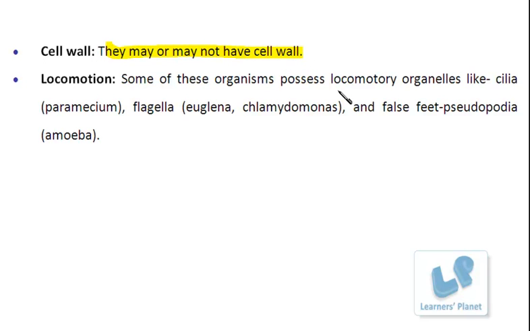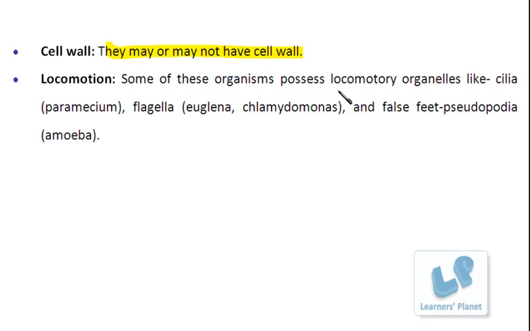So from the examples given above, it may be quite easy for you to understand that usually organisms showing the autotrophic mode of nutrition have the cell wall, and the others which follow the heterotrophic mode of nutrition usually lack the cell wall, right?